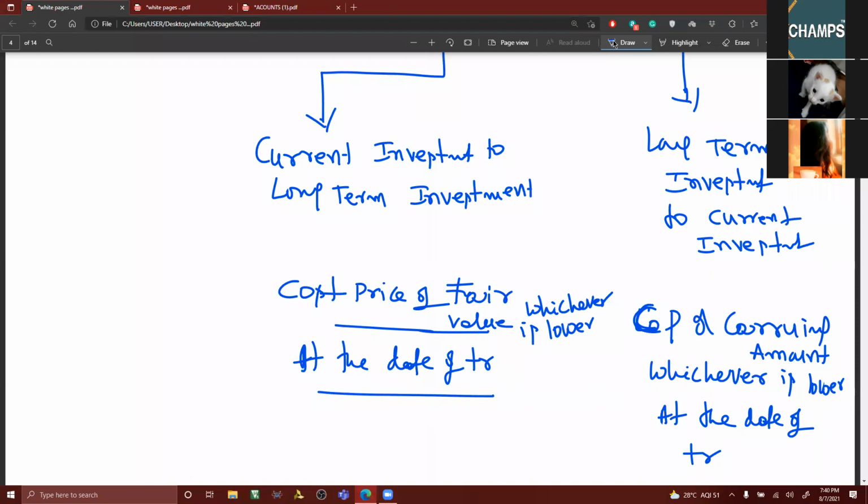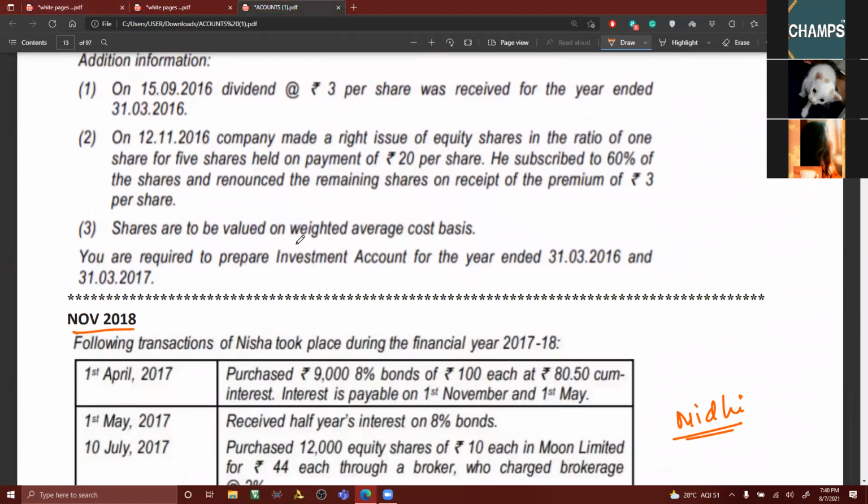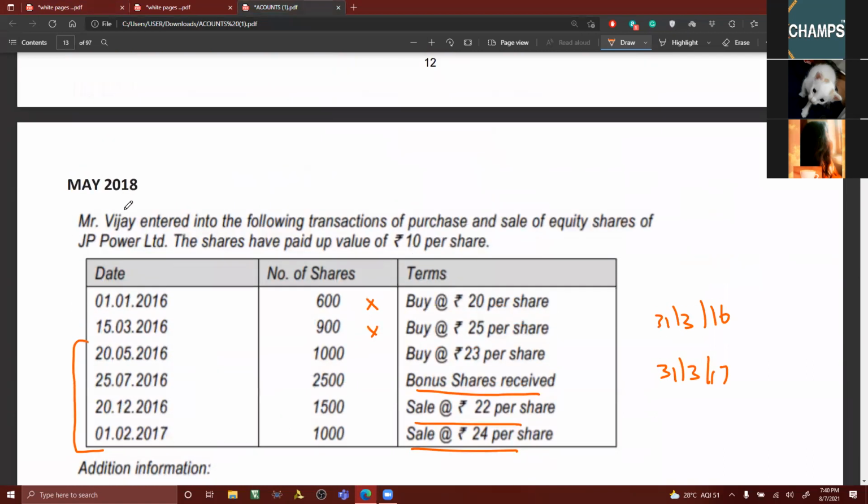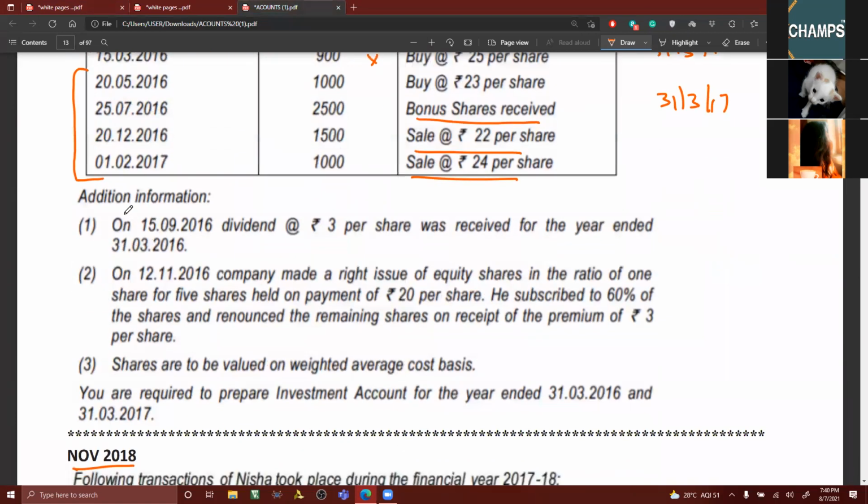If you've got any doubts on the homework which I've given, you can ask me. Particularly 2018, where different shares and bonus shares have been given at different dates. I think this is what is important. This you have to work out first. If you've got any doubts on this, you can ask me. The remaining problems you can work out.